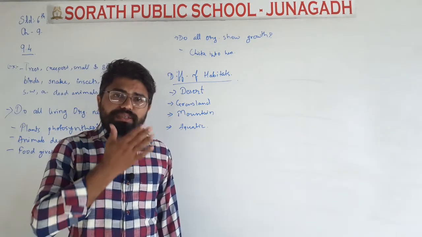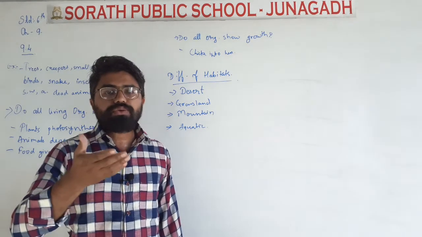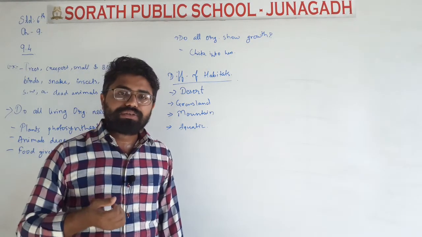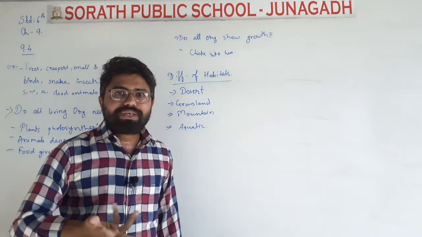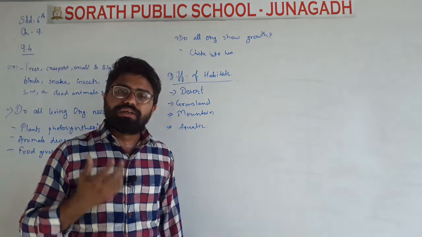Okay, all these things are living things. But how do you say that these things are living things? What's your reason for them? That we have to see here.